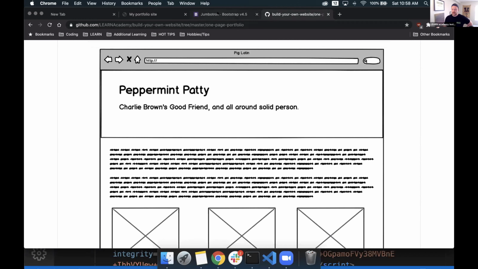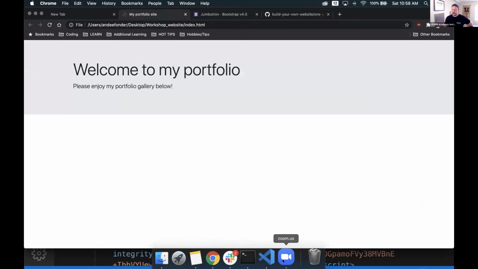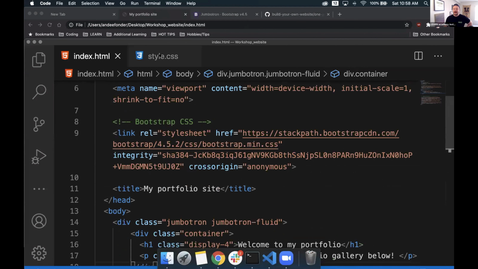So a way to do this, let's go back to our code. And remember, we made a style.css file a little earlier. The reason for that is on top of our Bootstrap CSS, we're going to have our own CSS. This means we're going to be able to style certain elements that Bootstrap offers us to our own specifications. We can modify them just a little bit however we might like.